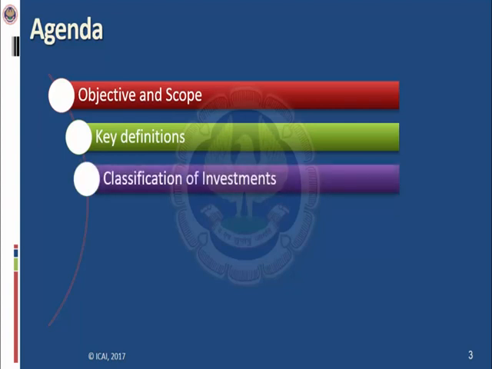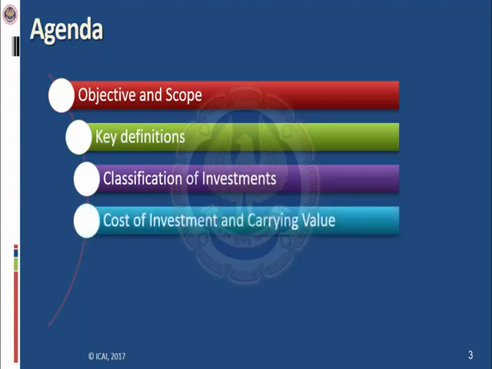Then classification of investments: how investment is classified and presented in the financial statements of an entity. Then cost of investment and carrying value: how the cost is measured initially and how it is valued subsequently, that is, at the reporting date or balance sheet date.